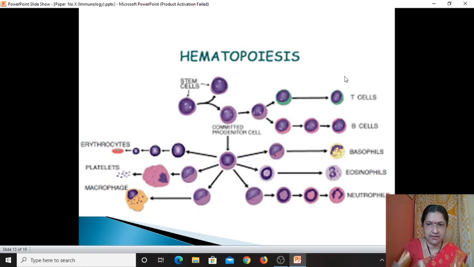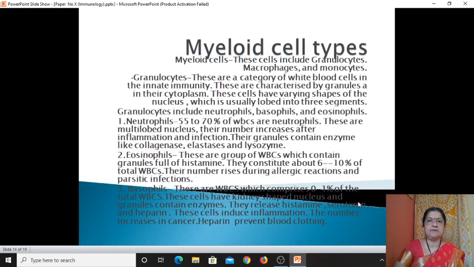Here we see T cells, B cells, basophils, then neutrophil, eosinophil, etc. All these are the myeloid cell types. So what is the myeloid cell type? These cells include granulocytes, macrophages, and monocytes. Granulocyte means having granules in the cytoplasm. Monocytes are agranulocytes; they do not have granules, only a nucleus. Macrophages are wandering histiocytes. All these are included in the myeloid cell type.